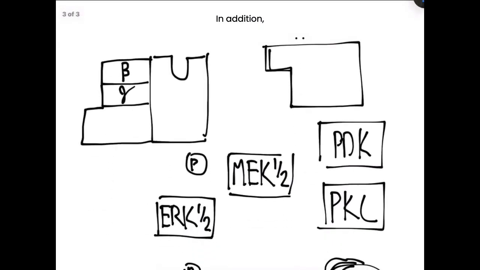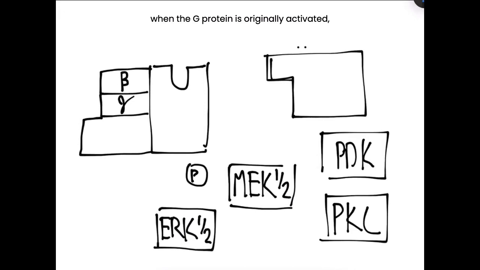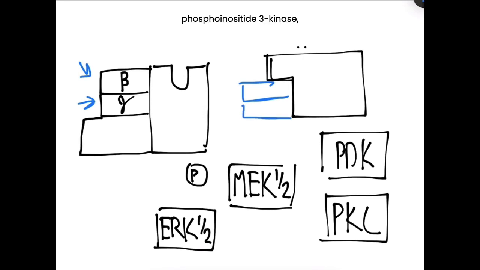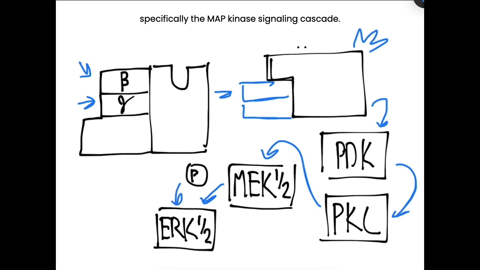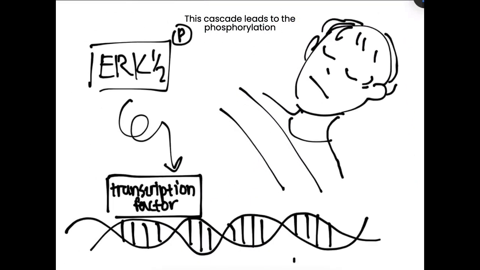In addition, when the G protein is originally activated, the beta and gamma subunits of the G protein detach and activate phosphoinositide 3 kinase, an enzyme that triggers a phosphorylation cascade, specifically the MAP kinase signaling cascade. This cascade leads to the phosphorylation of a gene transcription factor, which then activates many genes related to circadian rhythm regulation.